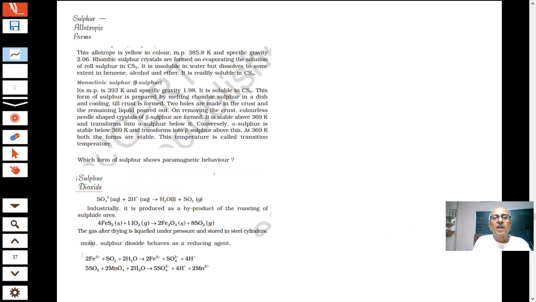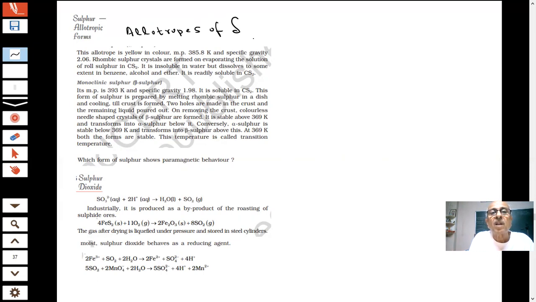Now we come to sulfur. Sulfur has allotropes. What are those allotropes of sulfur? A question has been given in the paper. Allotropes are important. Phosphorus allotropes I also told you are always asked, and sometimes a question is given on the allotropes of sulfur also.